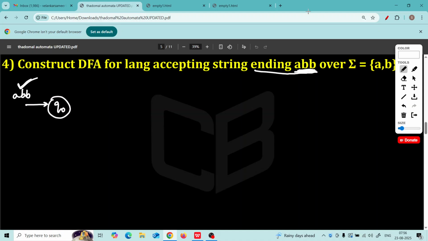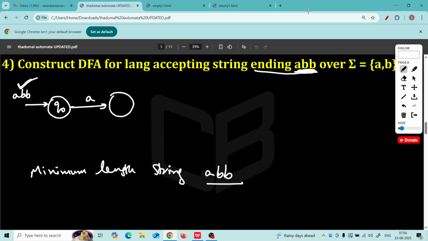So the minimum length string that should be accepted is ABB. So you draw a simple path showing edges ABB should be accepted. Finished. Name these states as Q1, Q2, Q3.